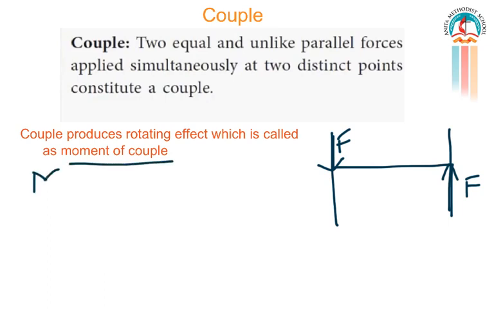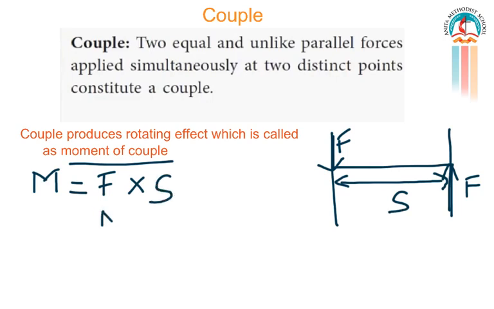Moment of couple is denoted by the letter M, which is equal to force into the perpendicular distance between the two forces. Here the distance between the two forces is denoted by the letter S. So F into S. So the unit for the moment of couple will be Newton into meter, so it is Nm. So the unit for moment of couple is Newton meter.